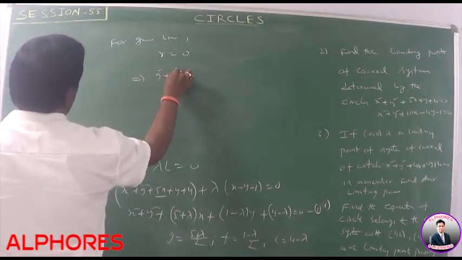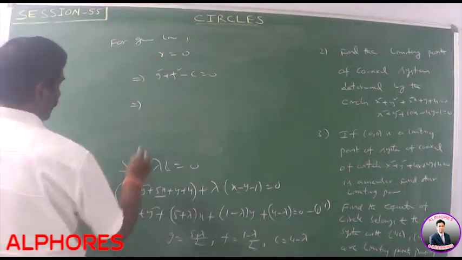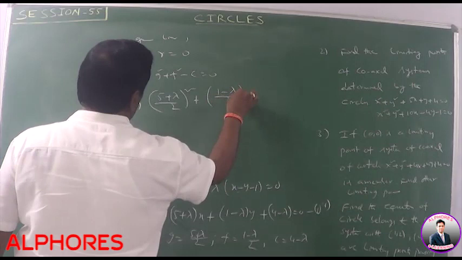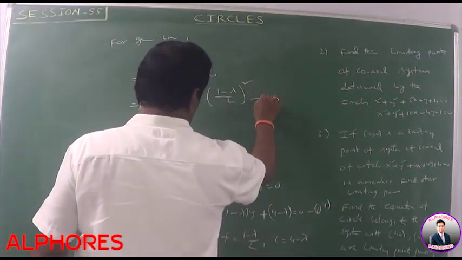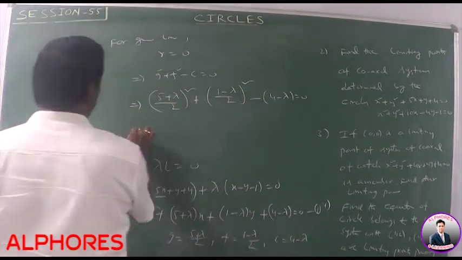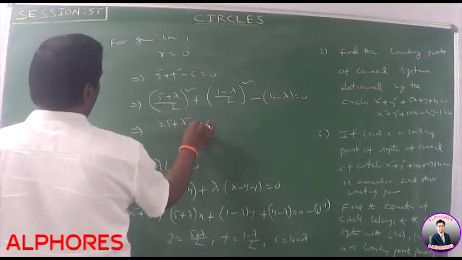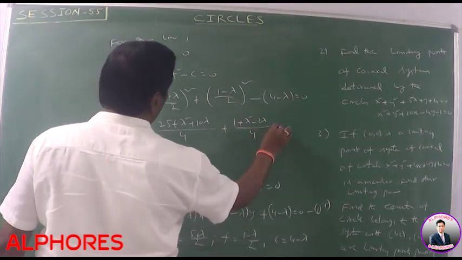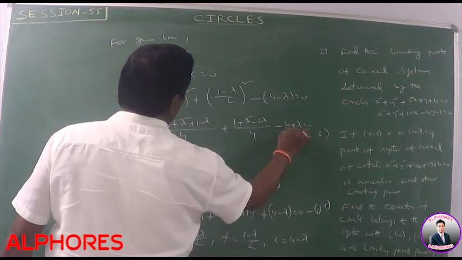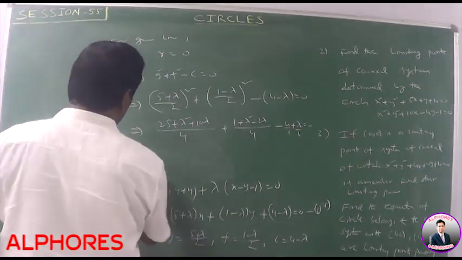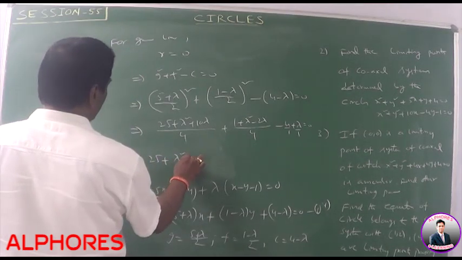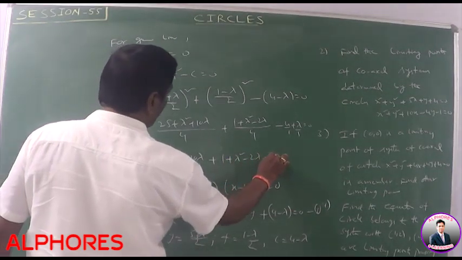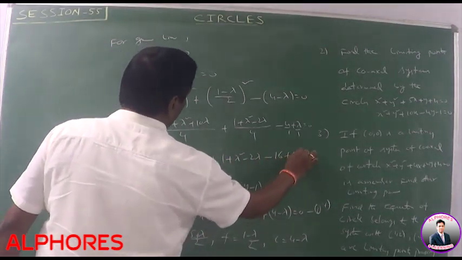That means G square plus F square minus C is equal to 0. What is the value of G square? 5 plus lambda by 2 whole square plus 1 minus lambda by 2 whole square minus of 4 minus lambda is equal to 0. That means 25 plus lambda square plus 10 lambda by 4 plus 1 plus lambda square minus 2 lambda by 4 minus 4 plus lambda is equal to 0. After LCM, it can be reduced into 25 plus lambda square plus 10 lambda plus 1 plus lambda square minus 2 lambda minus 16 plus 4 lambda is equal to 0.